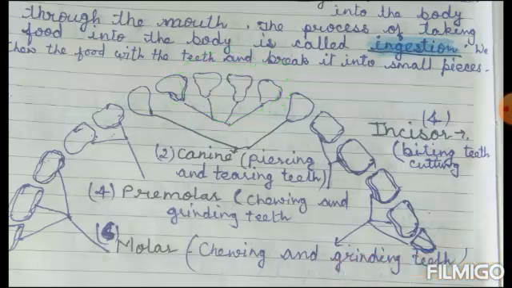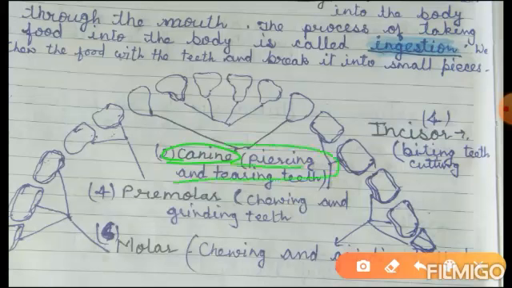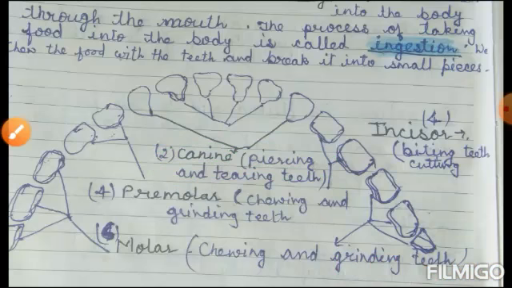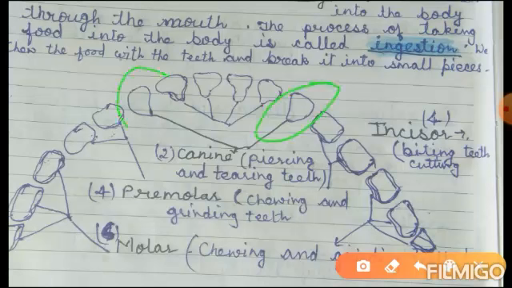The second type of teeth are canine teeth, pressing teeth or tearing teeth. We can tear hard food with these. These are 2 on each side of each jaw.